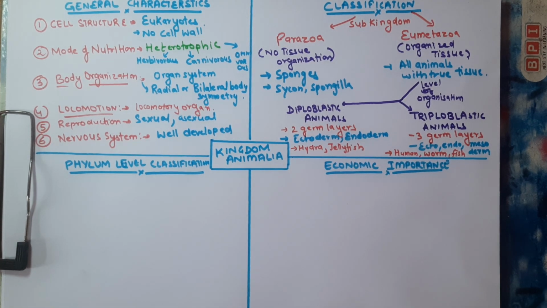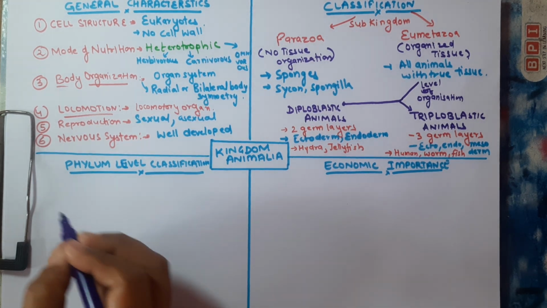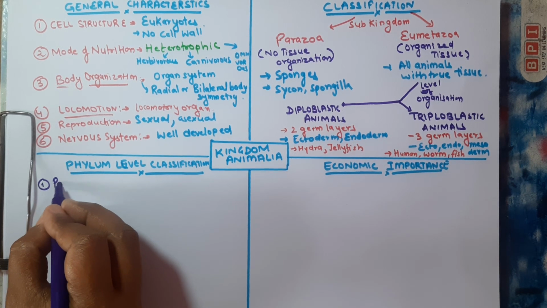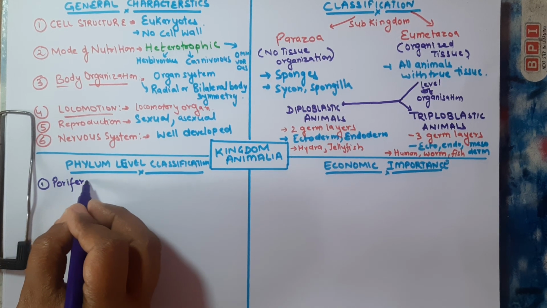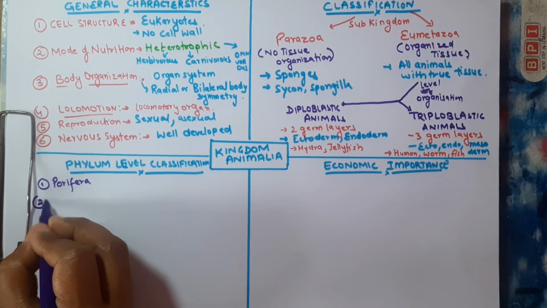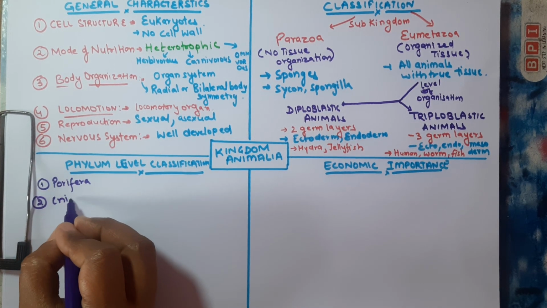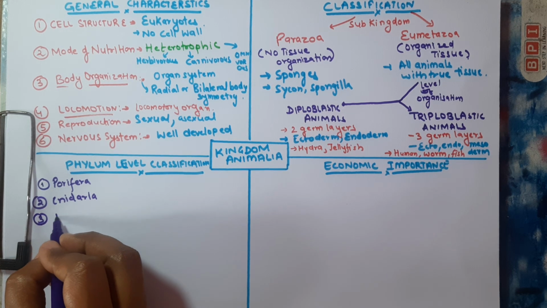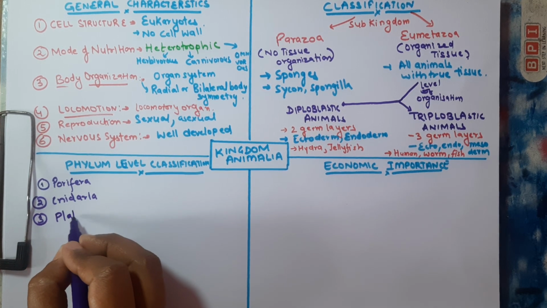Now we'll talk about the phylum level classification. Based on the phylum, there are 9 classes. We will write them all one by one. First we will write the classes. One is the Porifera. Second is the Cnidaria. The third one is the Platyhelminthes.